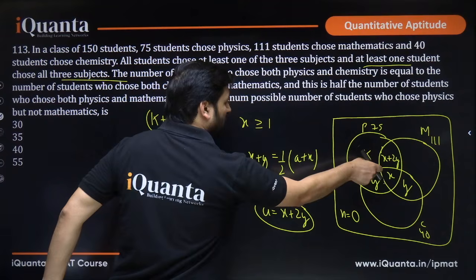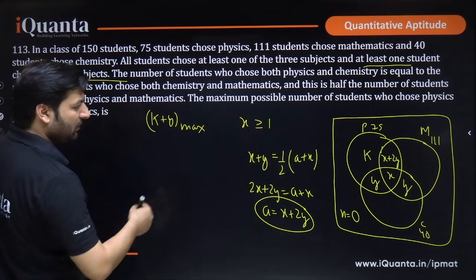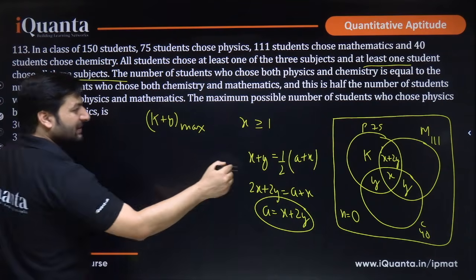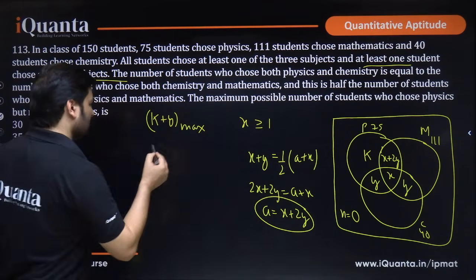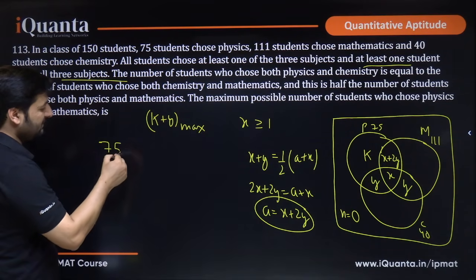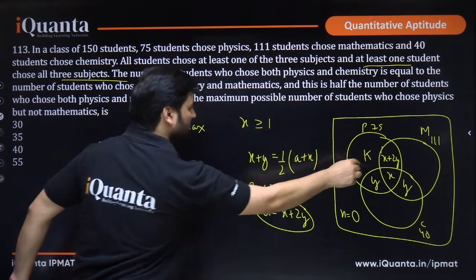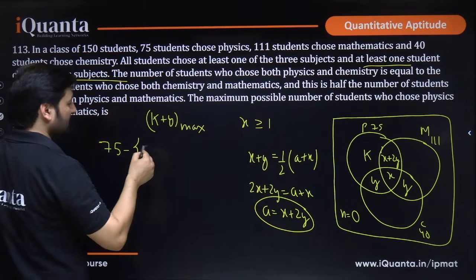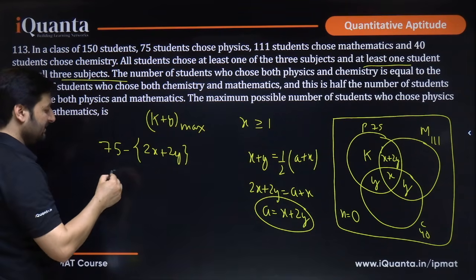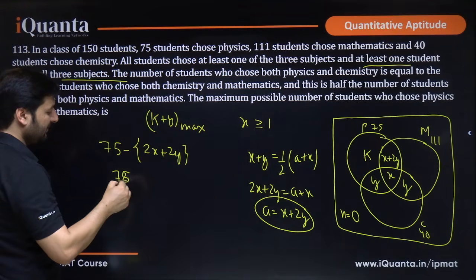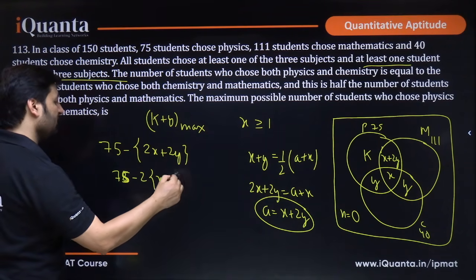So if I talk about k plus y, whose maximum value we have to find out, that will actually be if from the set of physics we remove x plus 2y and x. So from the total set of physics 75, if I remove this part, which includes math, that will be x plus x, 2x, 2x plus 2y. So 2x plus 2y has to be removed. Or can I say that 75 minus 2 times x plus y has to be found.